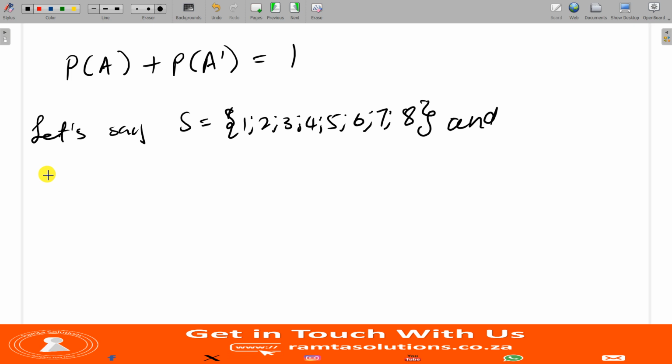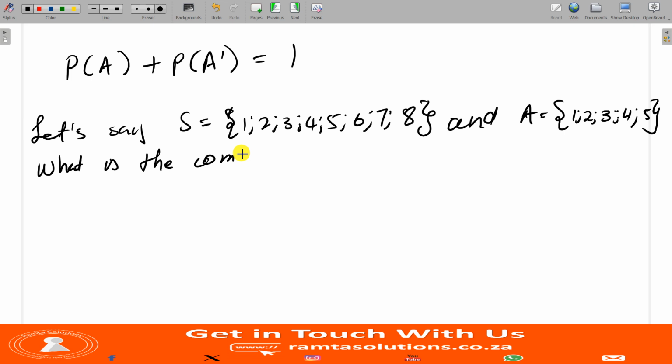And A is 2, 3, 4, and 5. So what is the complement of A?